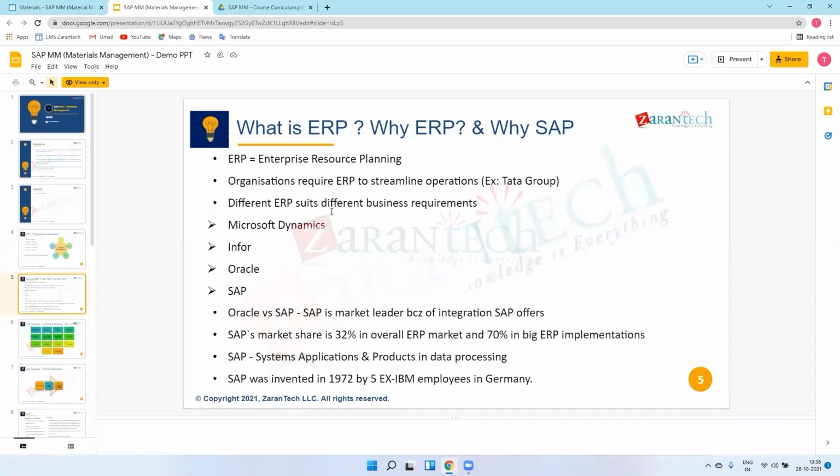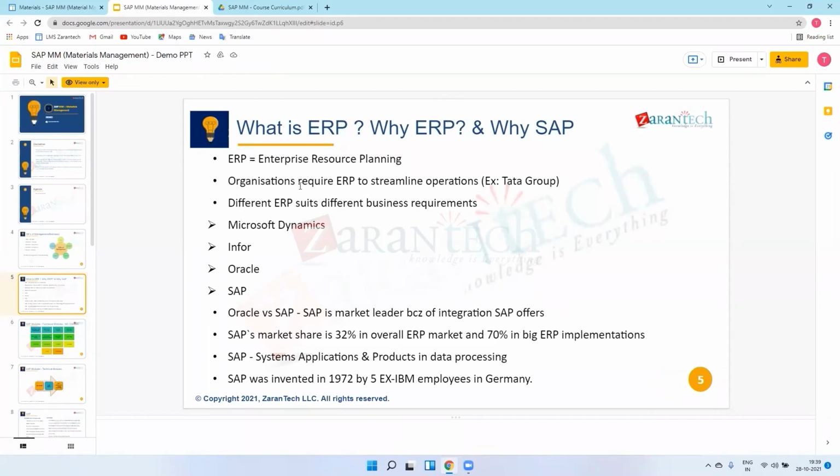Let's say one example, Tata Group. In Tata Group, there are multiple subsidiaries as well: Tata Motors, Tata Communication, TCS, Tata Technologies. Tata Group is one company, and there are a few subsidiaries of Tata Group, that is Tata Motors, Tata Consultancy Services. In Tata Motors, there is a production department, which means they are producing goods in the form of vehicles. So that is one example.